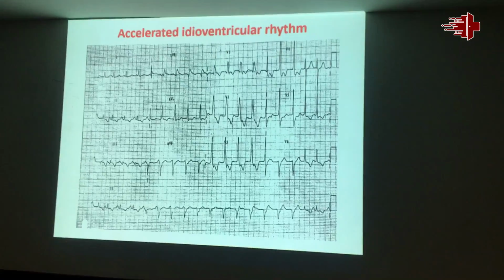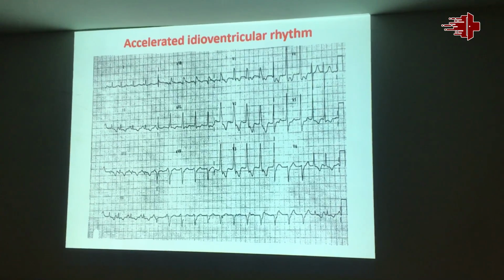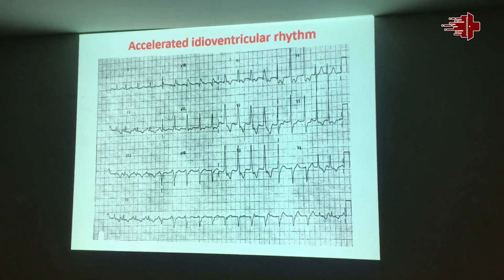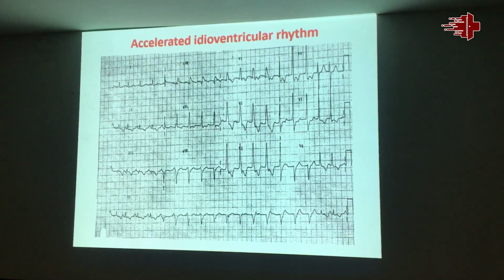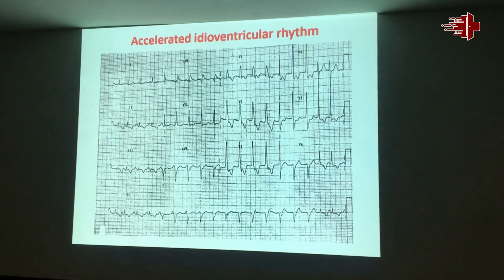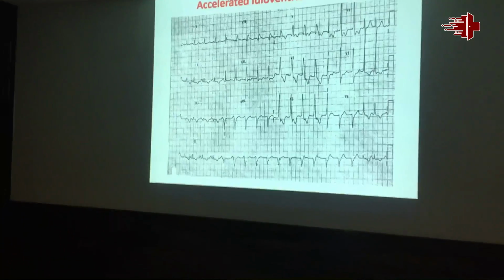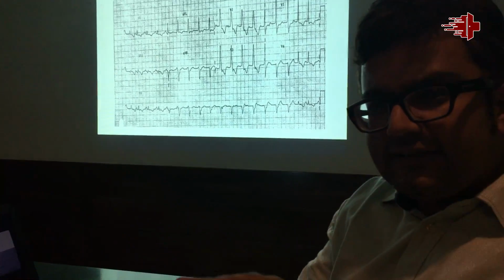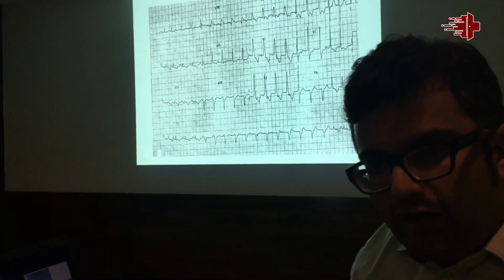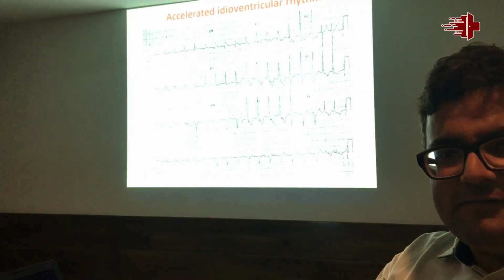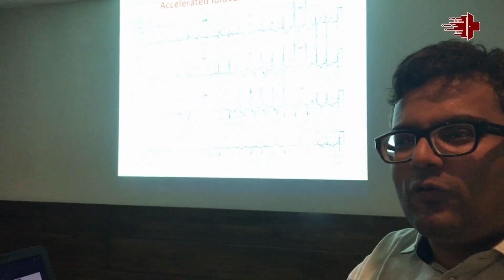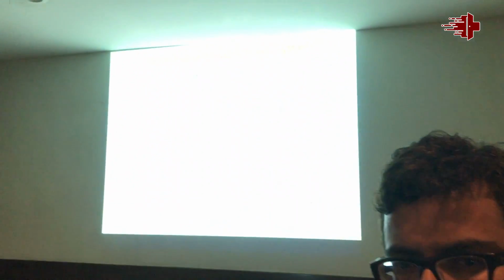Then we see, post-MI, post-thrombolysis, such kind of ventricular rhythm, which is accelerated idioventricular rhythm. Most of the times they don't need any treatment. They are because of increased vagal tone. Most of the times they resolve themselves. If it is causing hemodynamic compromise, the treatment is atropine to increase the sinus rate. If we increase the sinus rate, this can be overdriven.